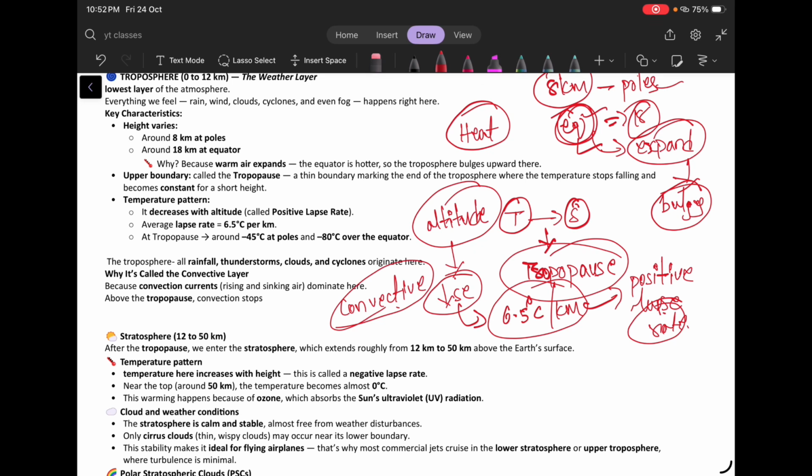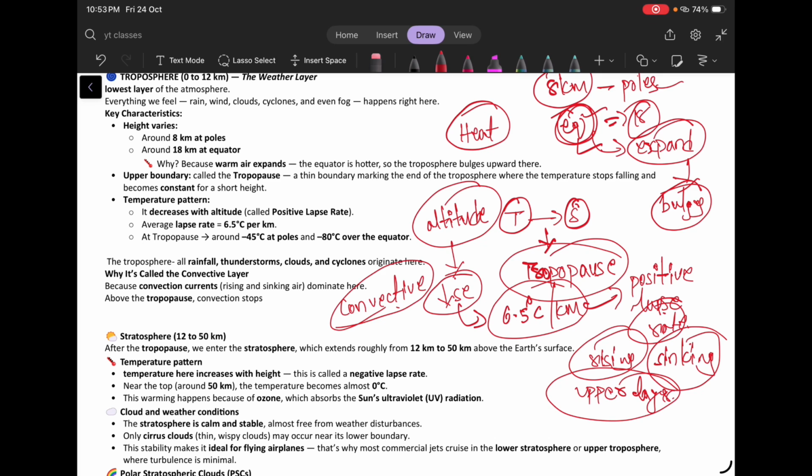Why? Because the rising and sinking of air will happen in this particular layer. When the air of a particular region gets heat, the air will become lighter and expand, and it will start rising to the upper layers.